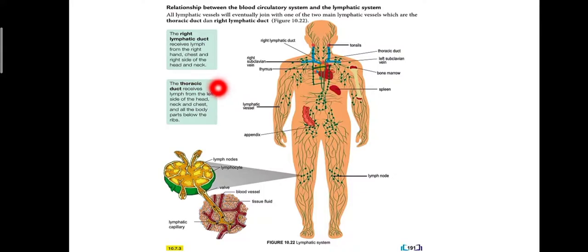And the thoracic duct di sini receives lymph from left side of head, neck, and chest, and all the body parts below the ribs. Okay, so kamu kena tahu di thoracic duct dia terima lymph dari mana, right lymphatic duct terima lymph dari mana.